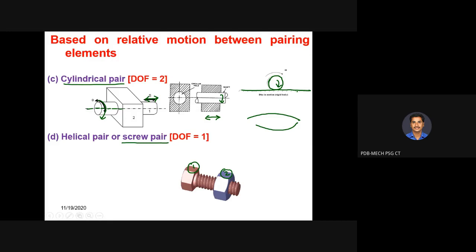When the nature of contact between the pairs of the links is such that one of the links can turn about the other link by means of screw threads, they form a screw pair. When one link is rotating about another link with respect to your screws, that is called screw pair, or sometimes helical pair.